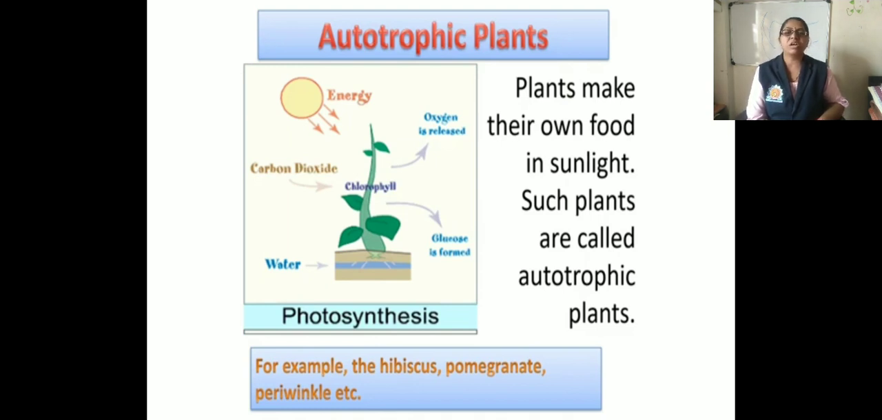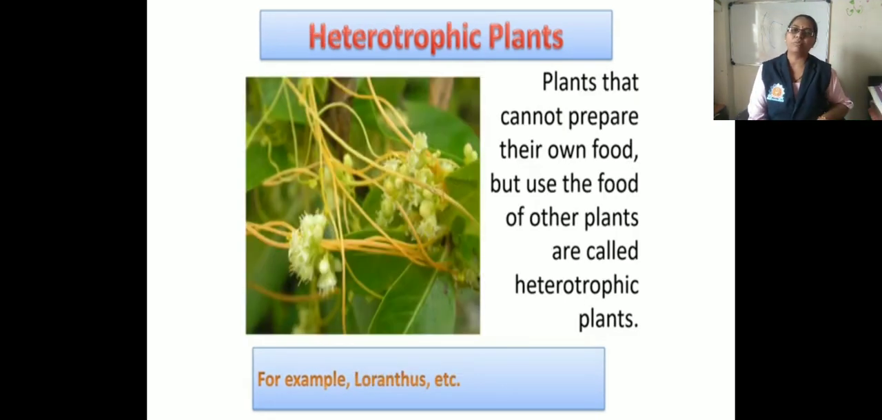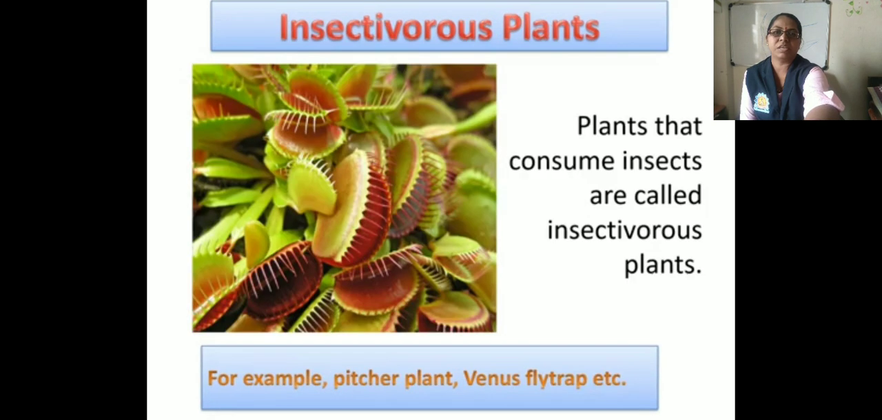Now next is the heterotrophic. The plants that cannot prepare their own food but use the food of other plants are called heterotrophic plants. For example, loranthus. Next is insectivorous plants. The plants that consume insects, that eat insects as food, are called insectivorous plants. For example, Venus flytrap, pitcher plant, etc.